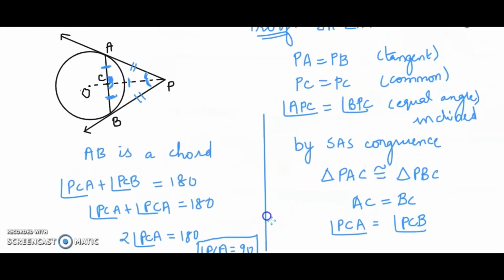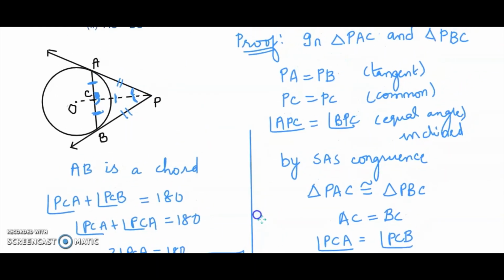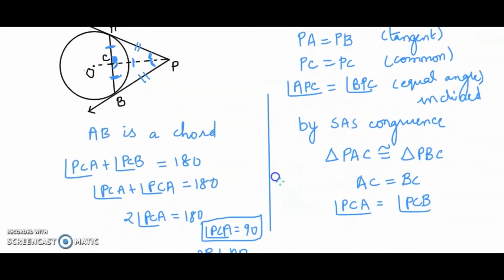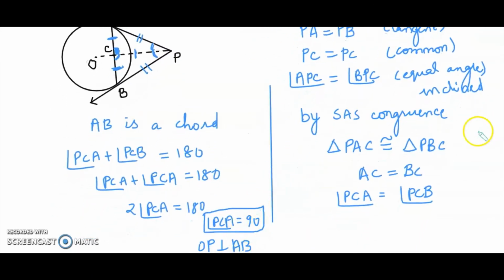Clear? In the previous theorem, the previous question and this question, we are following the same rule of proving the congruency by SAS, and then we are going with the CPCT. Thus we are proving that the chord is perpendicular to the line segment joining the center and the tangent's exterior point, and it's a perpendicular bisector. So the angles are 90 and these sides are equal in measure. Let's go for the next question.